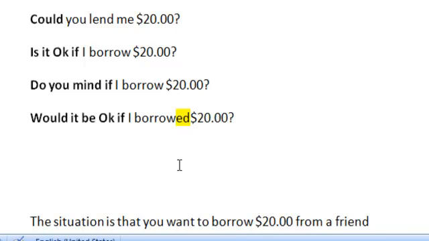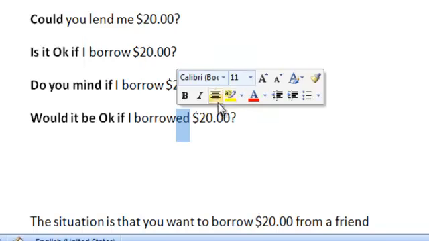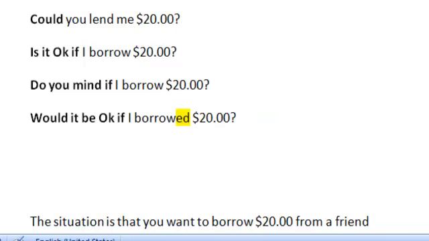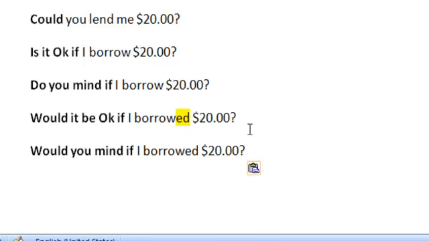Now, this doesn't mean that you cannot make the request without changing that verb to the past. You can do that if you want. So you could say, would it be okay if I borrow $20? You don't necessarily need to change that to the past. However, we're learning that we're going to change it to the past in order to sound more polite, right? What will be another way to say this? Well, we can say, would you mind if I borrow $20? That's another way of saying it.